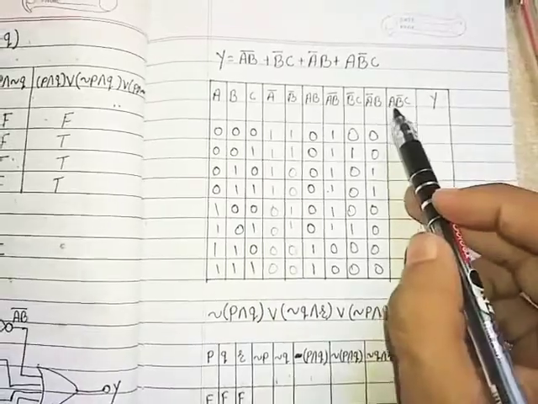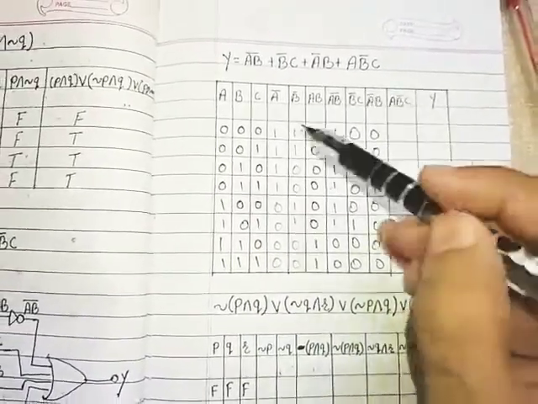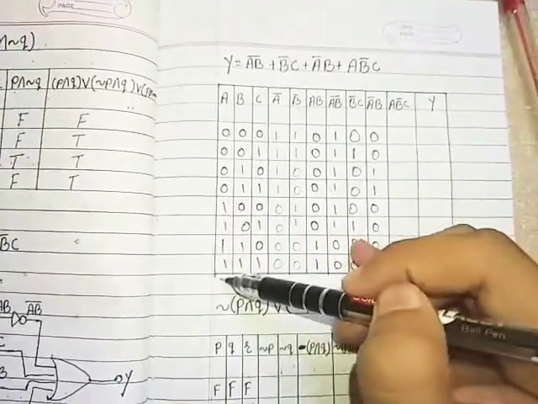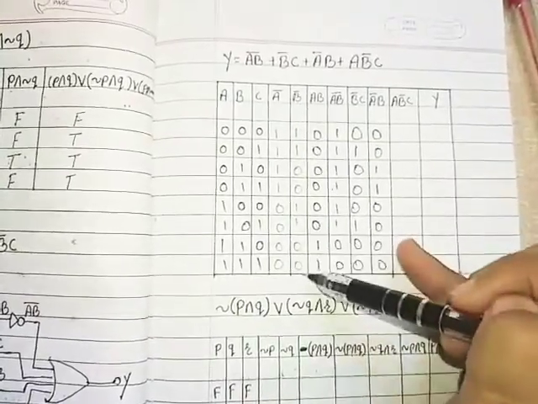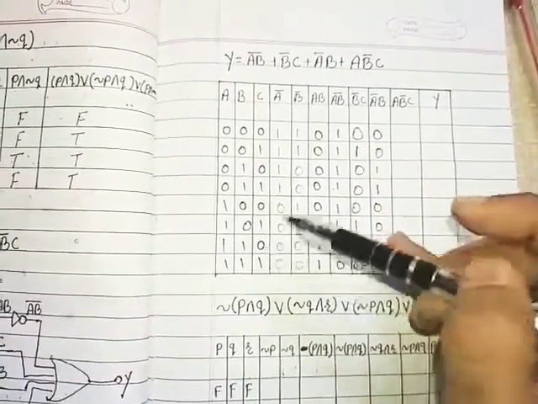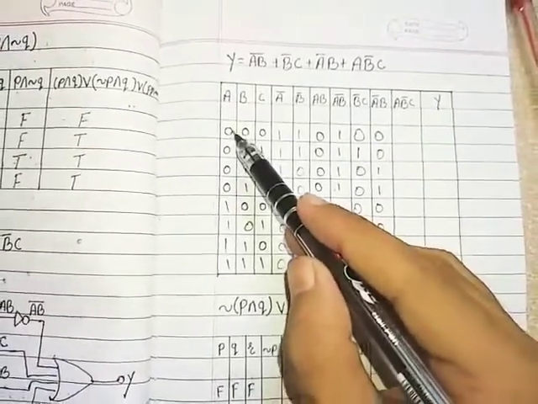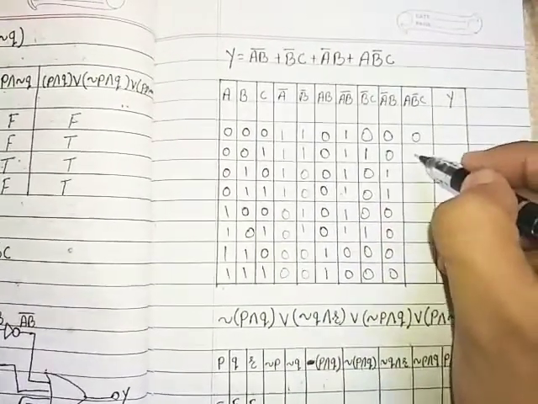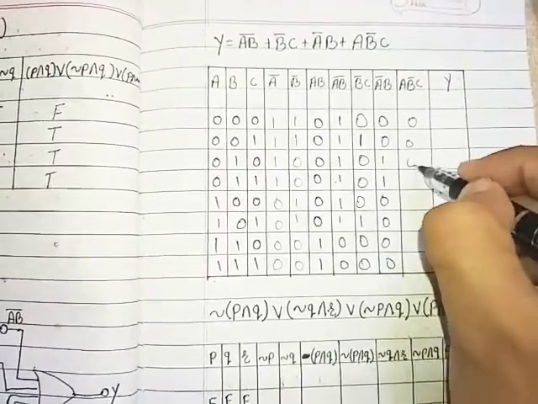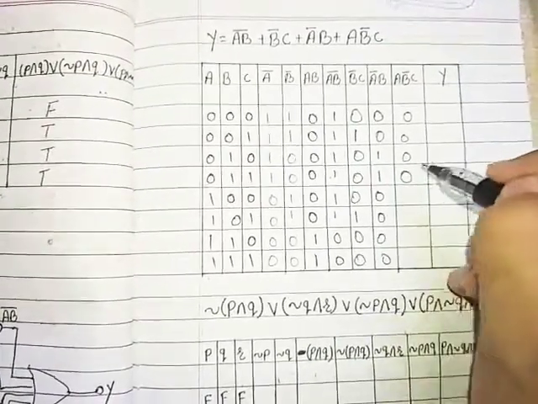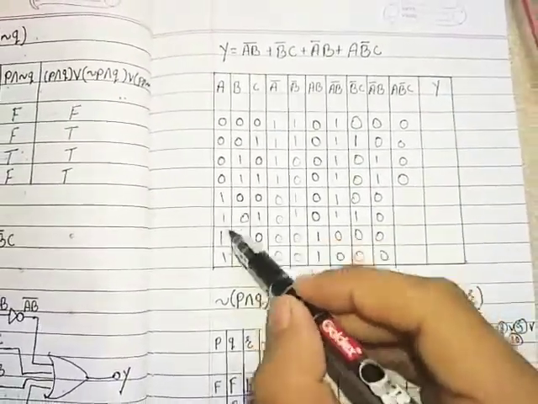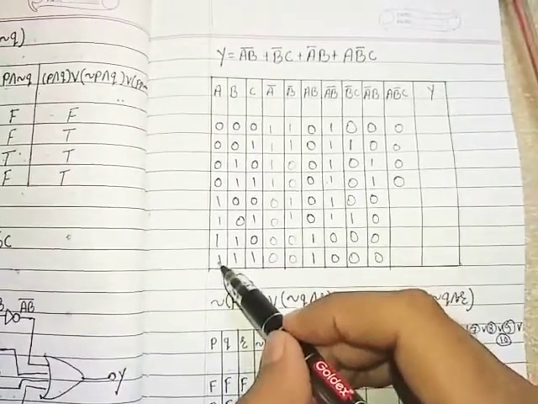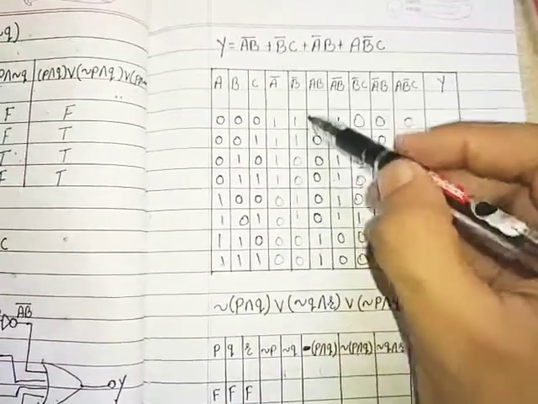Then A B bar C. Now here is A, here is B bar and here is C. Now first A: 4 zeros. So on these 4 places we will put zeros, because for an AND gate all inputs should be high. Now we have these 4 remaining. Then we require B bar.